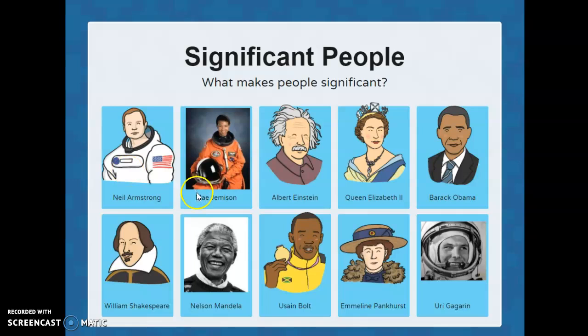If there are some people here that you might not know about, you can find out why they are significant. Some of them you might already know, and that's great, okay? Some of them you might have learnt about during Black History Month, okay? But some of them you might not know. So please do find out why they are significant.